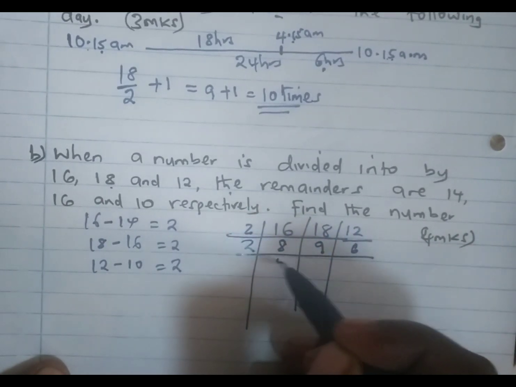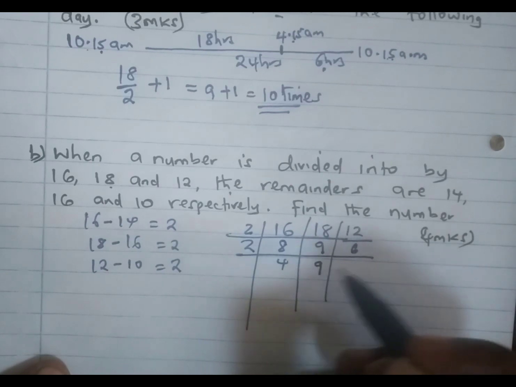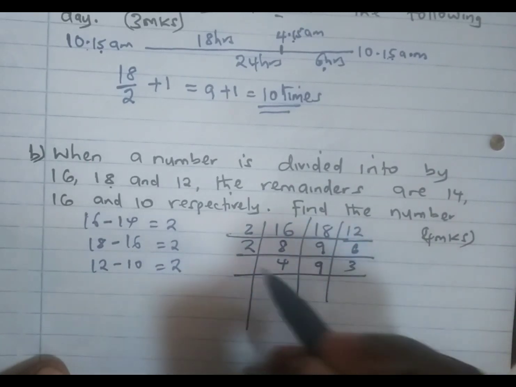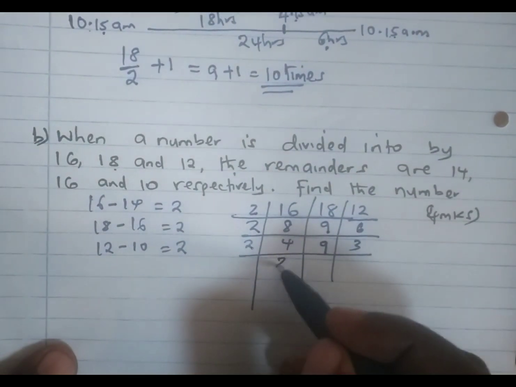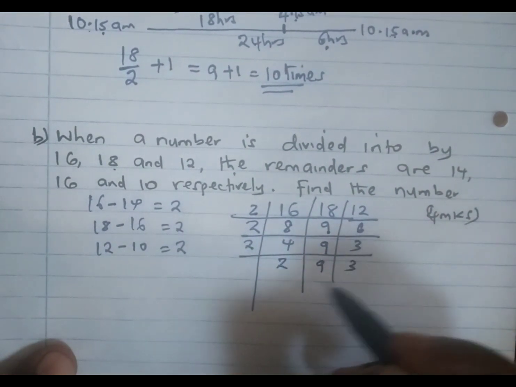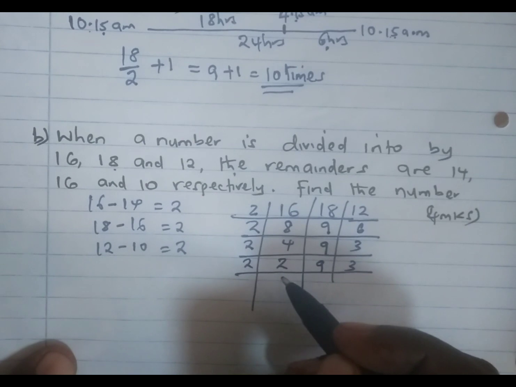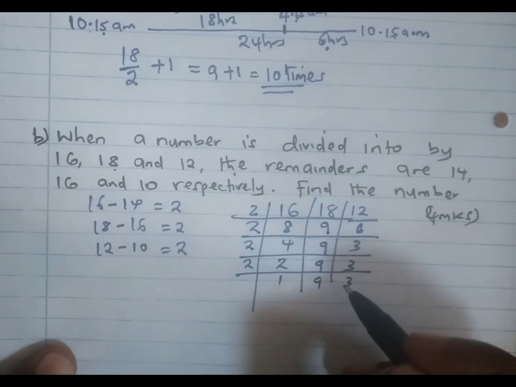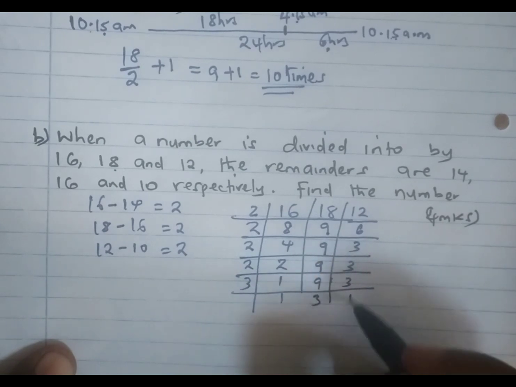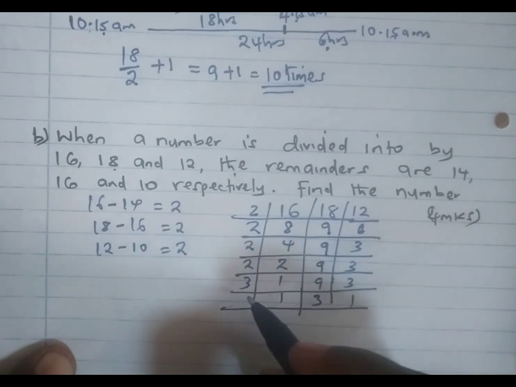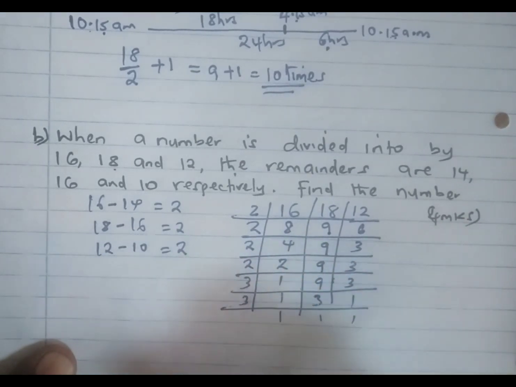We take 2, which gives us 4, 9, 3. We take 2, which gives us 2, 9, 3. 2 again, which gives us 1, 9, and 3. We take 3, which gives us 1, 3, 1. And lastly, we take 3, which gives us 1, 1, 1.